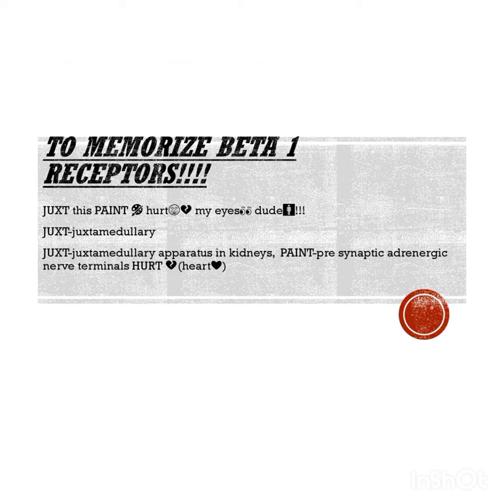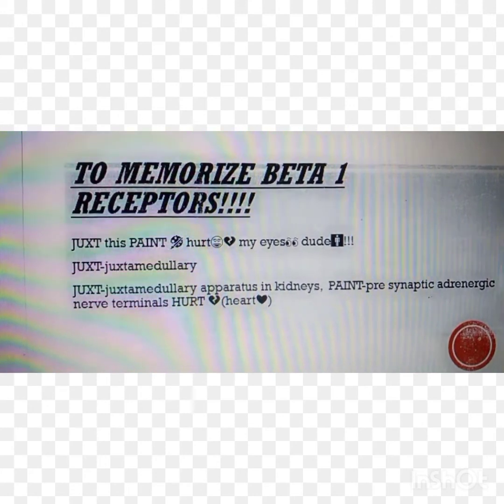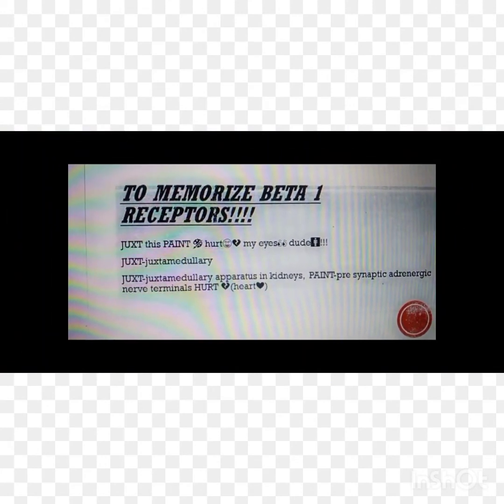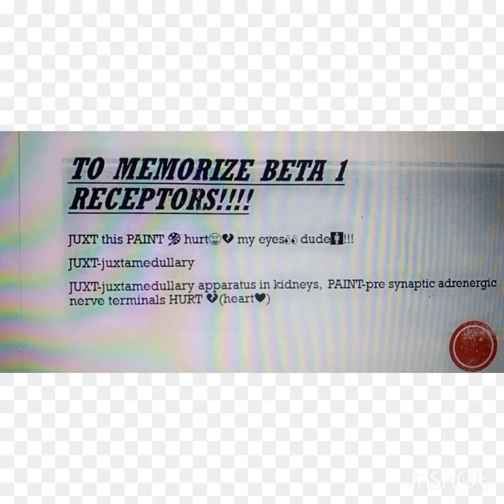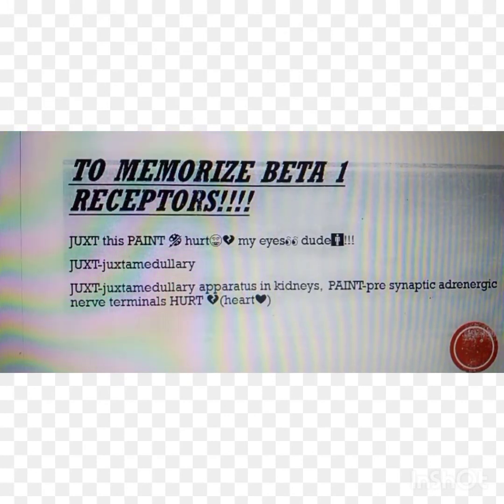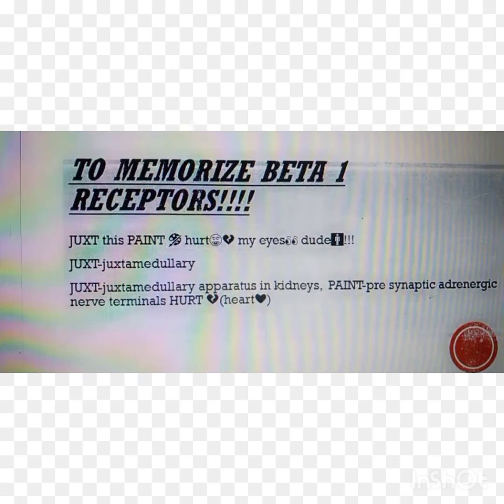Now, what is the mnemonic? Mnemonic is just this pain hurt my eyes, dude. This is the sentence. Just this pain hurt my eyes, dude. J from juxtaglomerular apparatus that is located in kidneys, which will increase the release of renin. Pain from presynaptic adrenergic nerve terminals, which will increase the release of adrenaline.